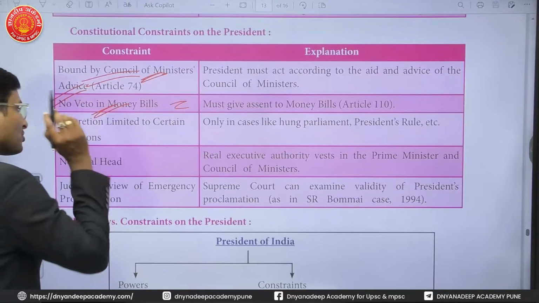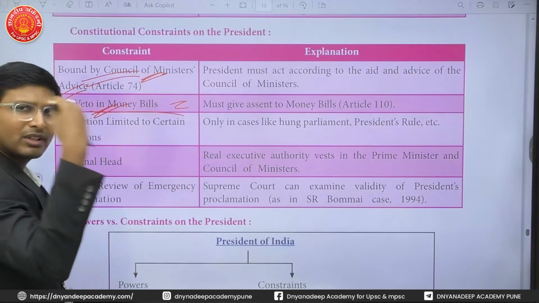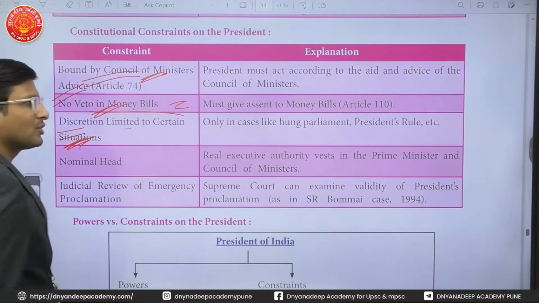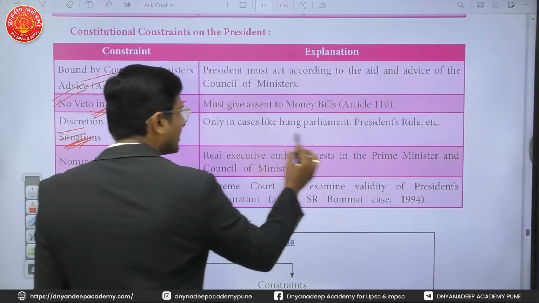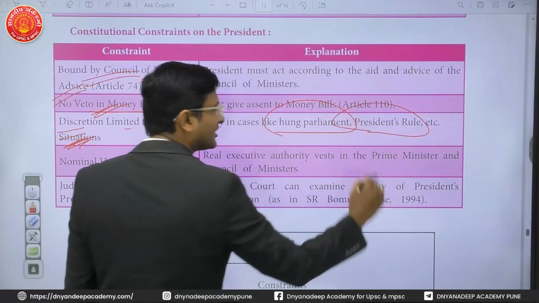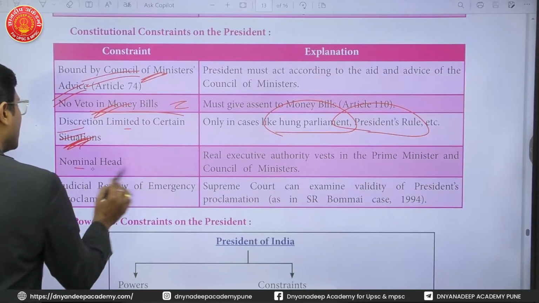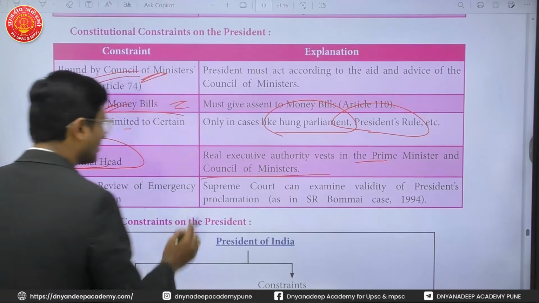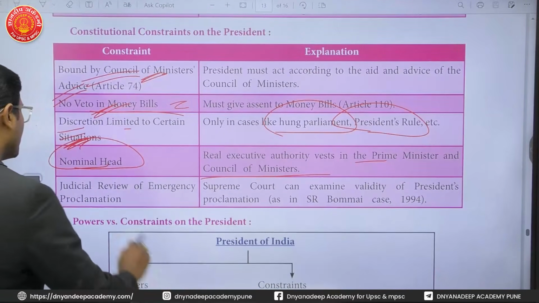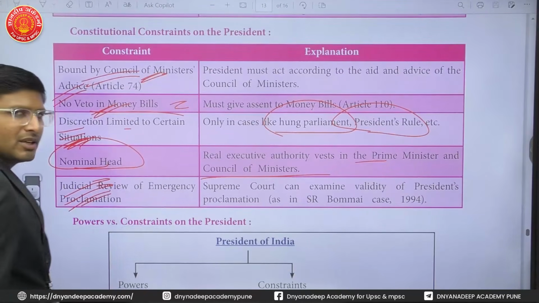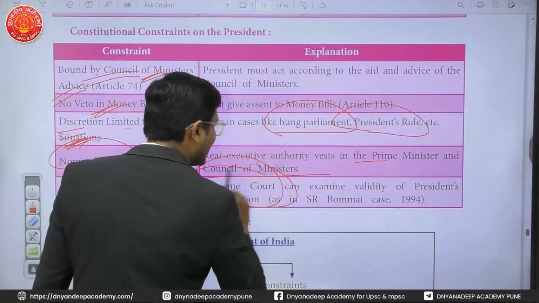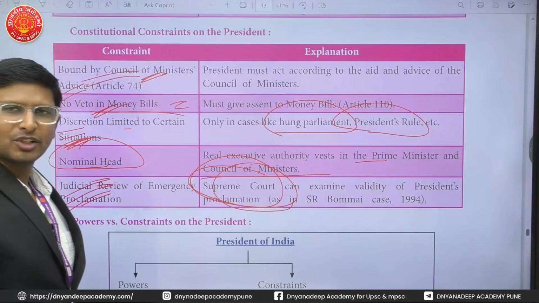Even in a constitutional amendment bill, he does not have the veto power at all. Discretion is limited to certain situations, for example, only when there is a hung parliament or there is president rule. He is just a nominal head. The real power is always with the Prime Minister and the Council of Ministers. Judicial review of emergency proclamation: whenever he imposes the emergency, the Supreme Court can always examine the validity of the president rule.